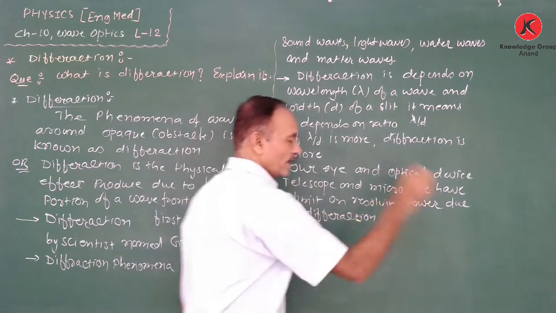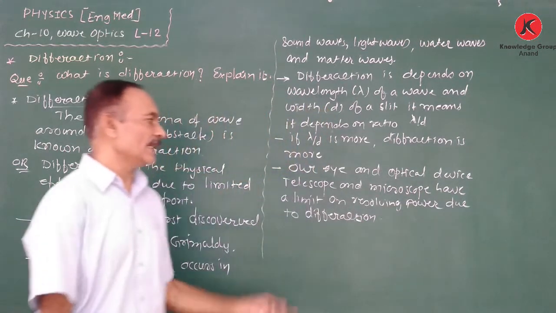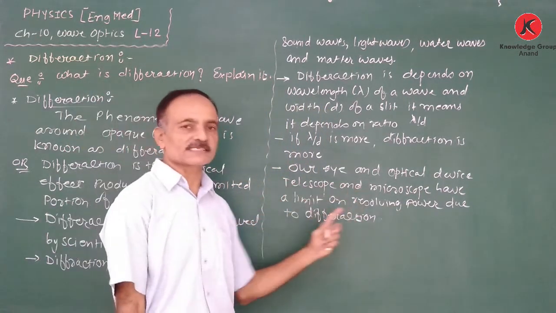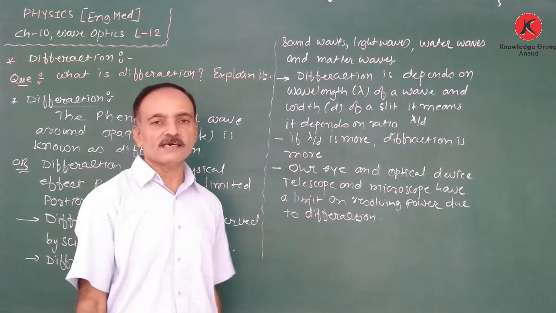So due to diffraction, our eye and also the telescope and microscope have some limitation on the resolving power.